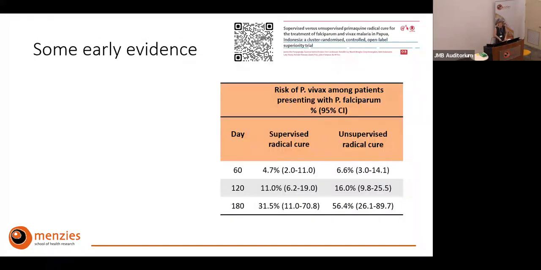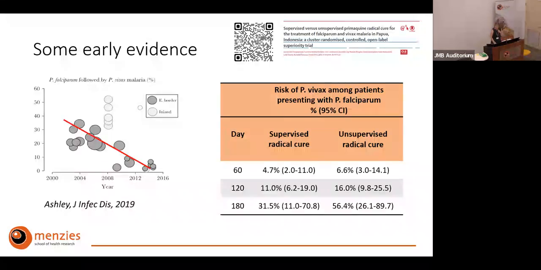We have some early evidence that universal radical cure might be working, and this is data from a large trial that Rick and Rini conducted in Timika, a cluster randomized trial looking at supervised versus unsupervised radical cure among patients who present with PV and PF. If we look at those PF patients that presented, and at their risk of Vivax afterwards, you see that in the unsupervised treatment arm this is larger. The assumption here is that in the unsupervised group, patients only took parts of the treatment and therefore weren't protected.